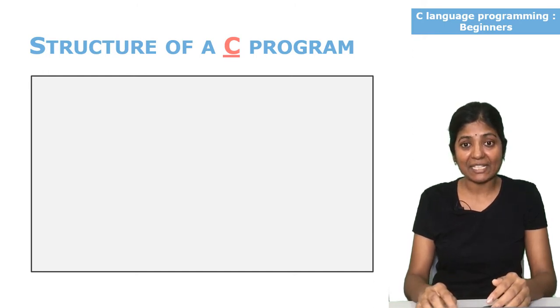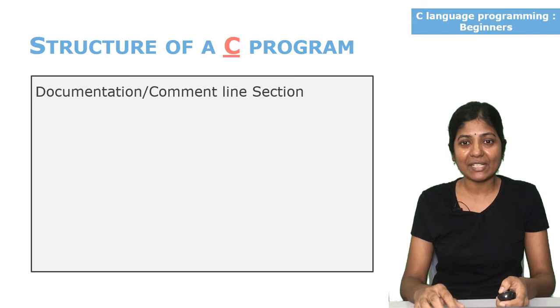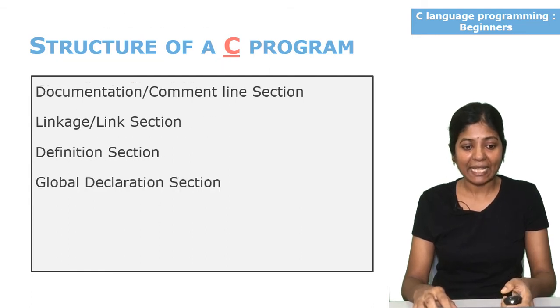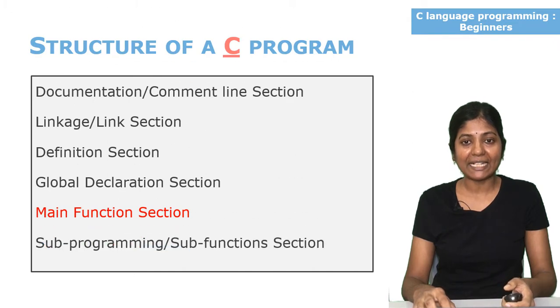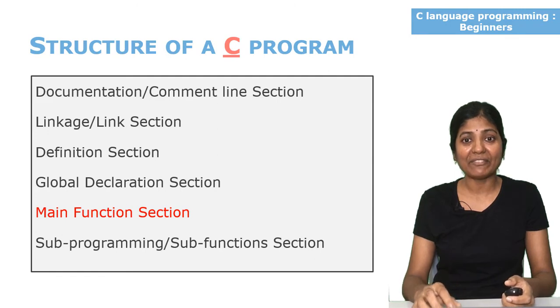It contains different sections. The first section is documentation section, also called as comment line section. The next one is linkage section, also called link section. After that, definition section, then global declaration section, then main function section. At the end, we will write subprogramming section, also called as subfunction section. These are the different sections a C program will contain.